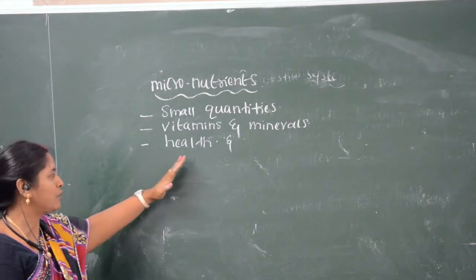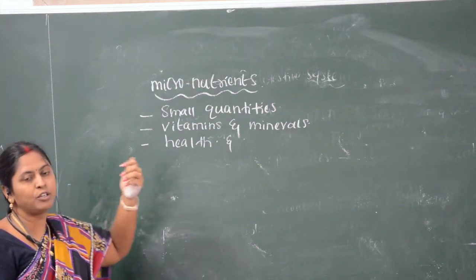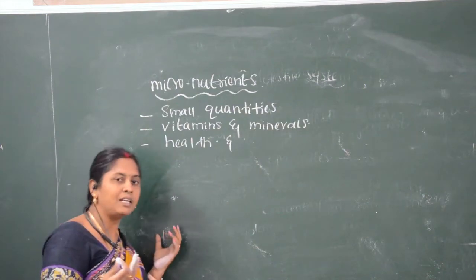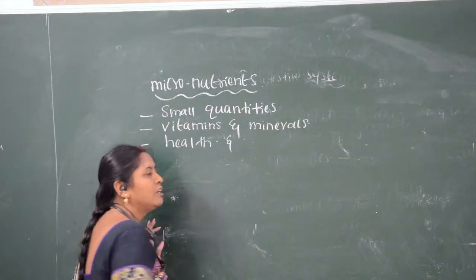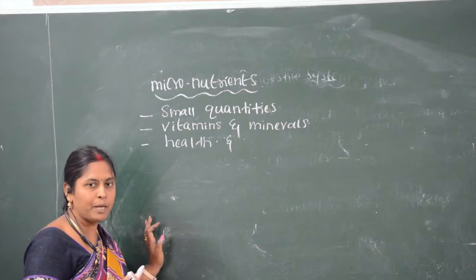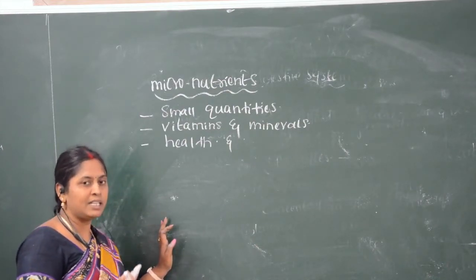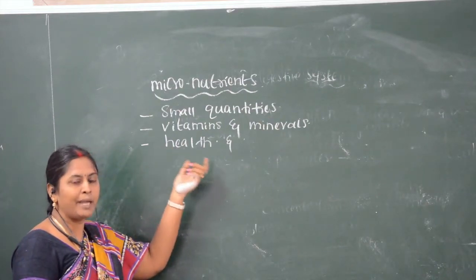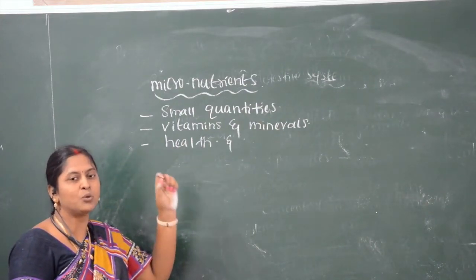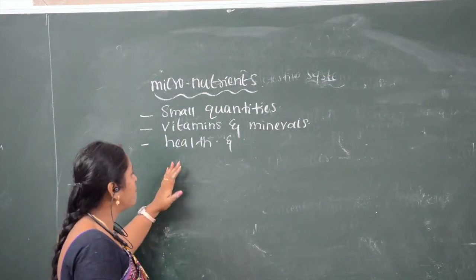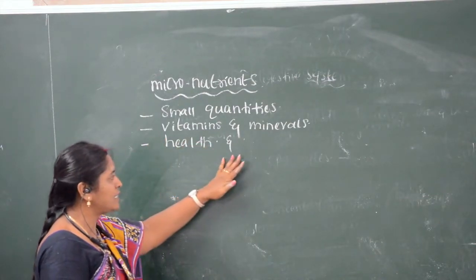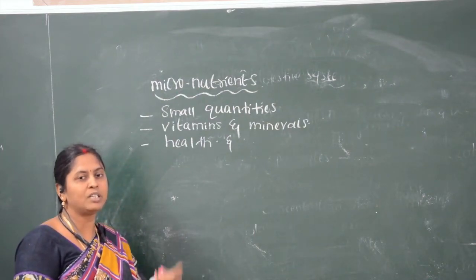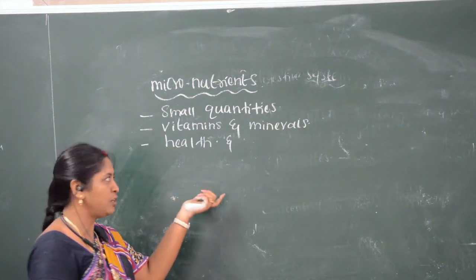Whereas the macronutrients, as we have seen, give energy, are used for body building, and reserve energy in the form of fats. But here the micronutrients are the main thing which gives us good health. Now we will see, if these micronutrients are less in our body, what happens? And what are the disorders which occur because of less micronutrients?